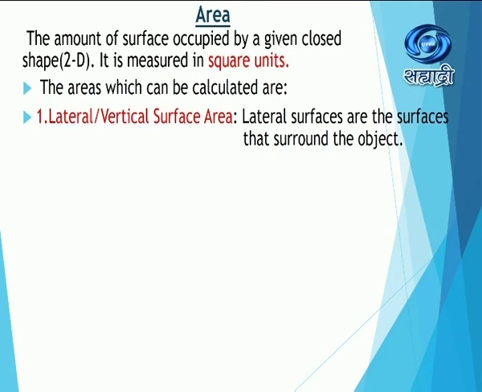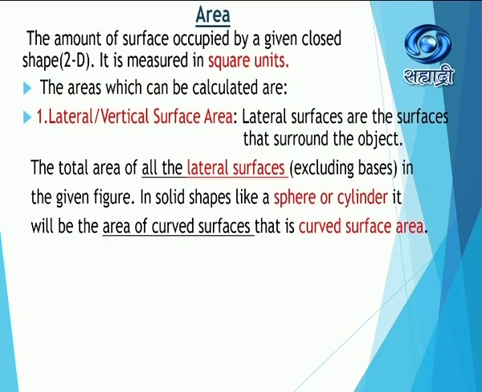Now what are lateral surfaces? Students, lateral surfaces are the surfaces that surround the object. Total area of all these lateral surfaces, that means excluding bases, in the given figure is known as lateral surface area. But in the case of solid shapes like a sphere or cylinder, it will be the area of the curved surfaces, and therefore it is known as the curved surface area.